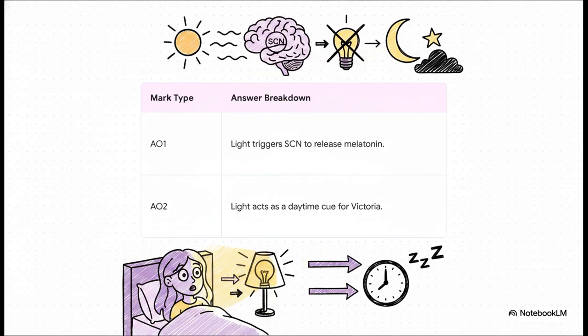For your AO1 knowledge mark, state the fact. Light is an external or exogenous Zeitgeber, which triggers the SCN to release melatonin when it gets dark. Boom, 1 mark. But to get the AO2 application mark, you must apply that fact to Victoria. The light Victoria leaves on acts as an external cue, making her brain believe it's still daytime, which stops her from feeling tired. Always link the science directly back to the person in the question.